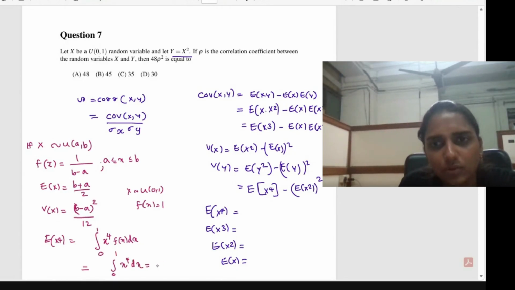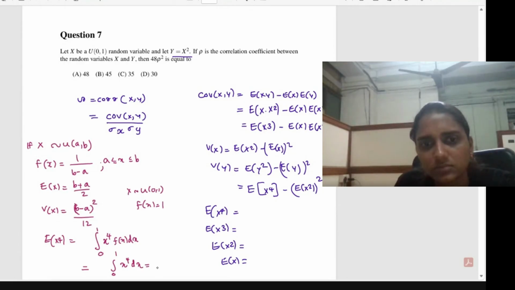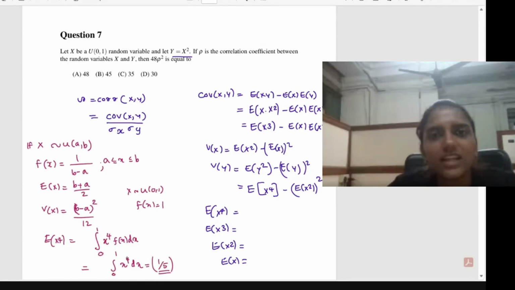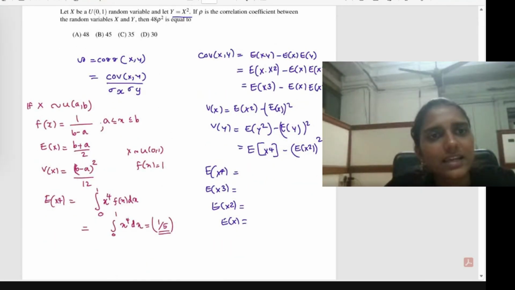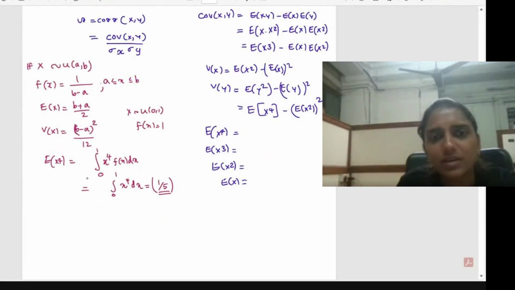So that is equal to, what will be the value? x raised to 5 divided by 5. Then you have to apply the limit from 0 to 1. This will be equal to 1 divided by 5. And there is a relation that you can remember. You don't have to write this integral, even though the integral is easy. Just writing that one line will also take some of your time, right? So you can just remember these things.